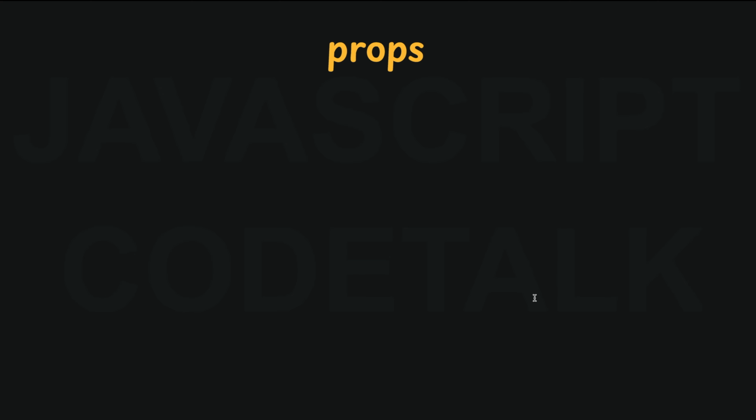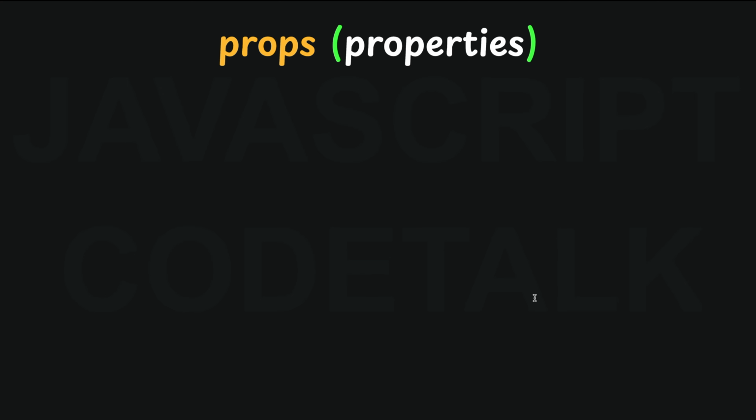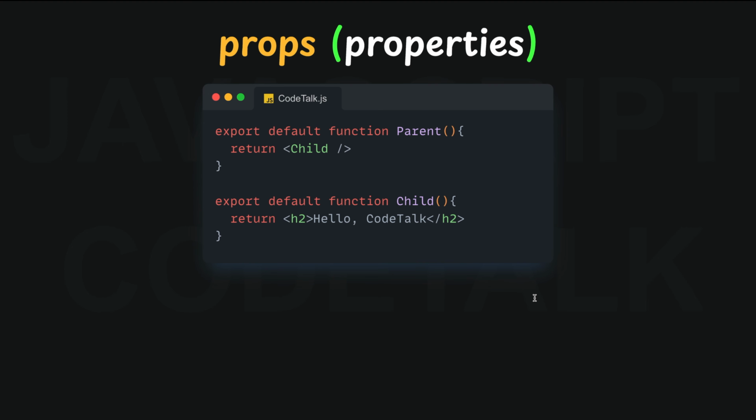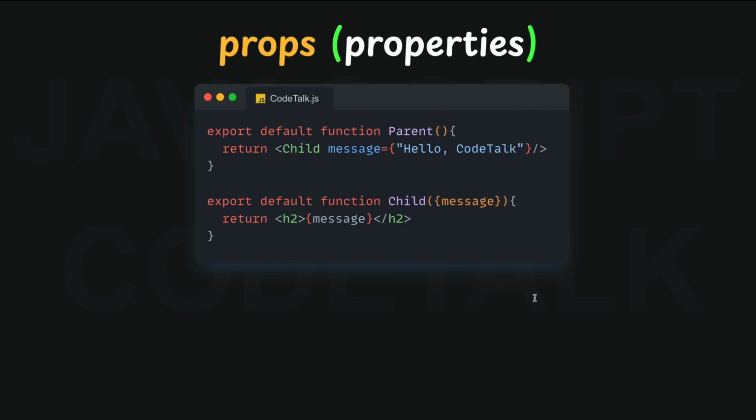Props. Props stand for properties. They are a way to pass data from parent to child components in React. Let's understand with an example. We have two components, parent and child. Now the parent component returns the child component. But here, if we want to control the message from the parent, we need to pass the message as a prop from the parent component to the child component.